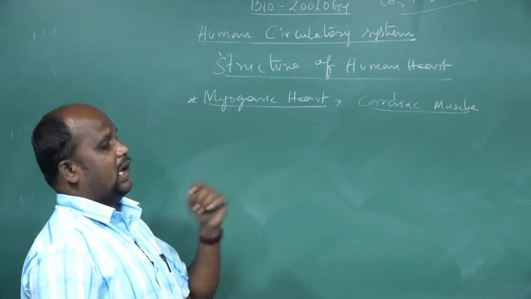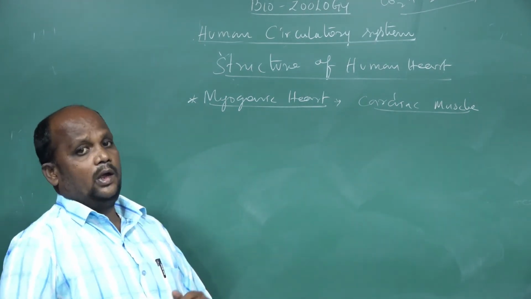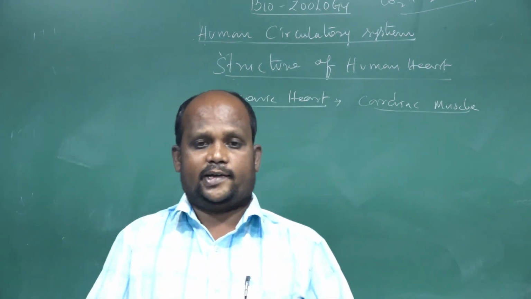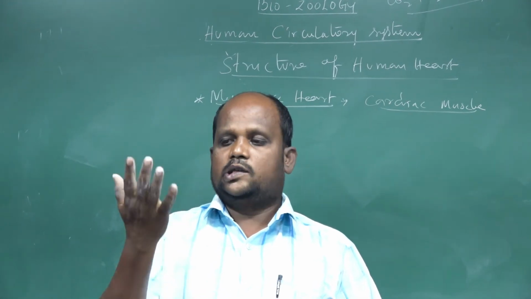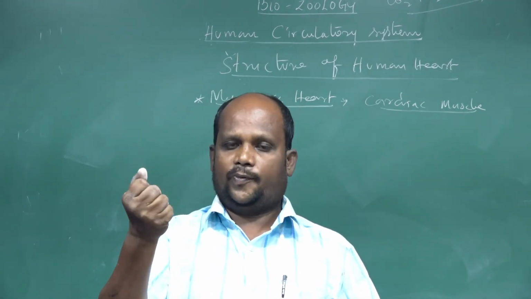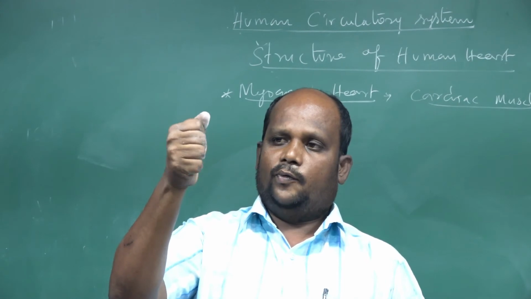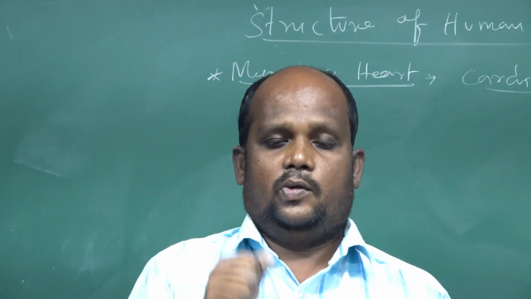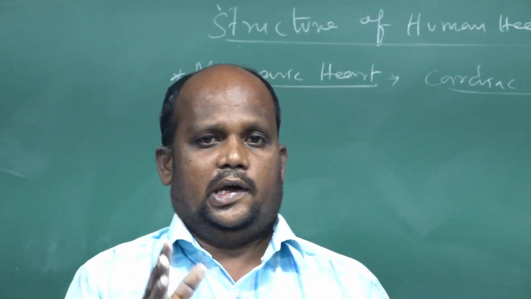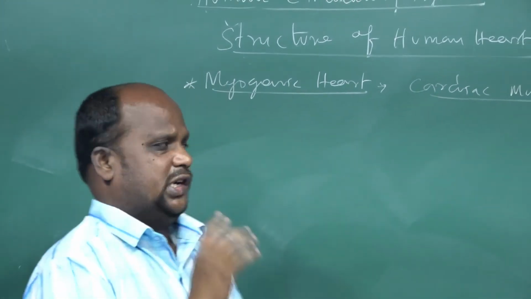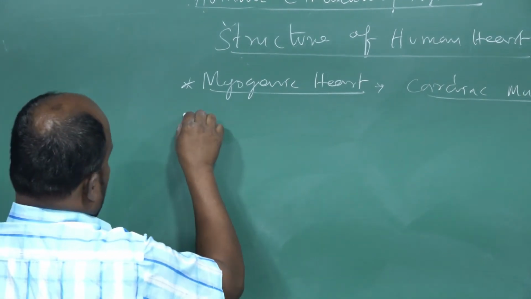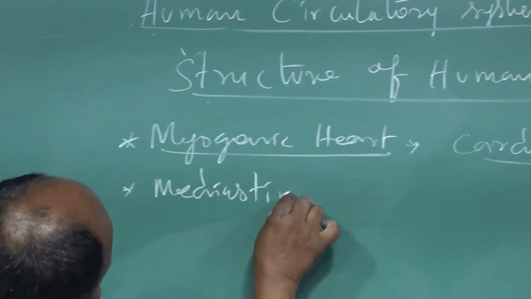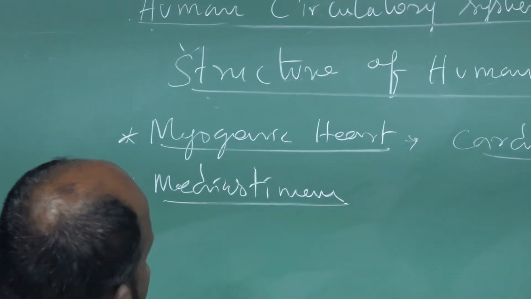The cardiac organ is located between the two lungs. First we should understand the heart size. Take your right hand and close your fingers, which covers the structure. That is the size of the heart. The human heart is located in the mediastinum. Where is the mediastinum present?